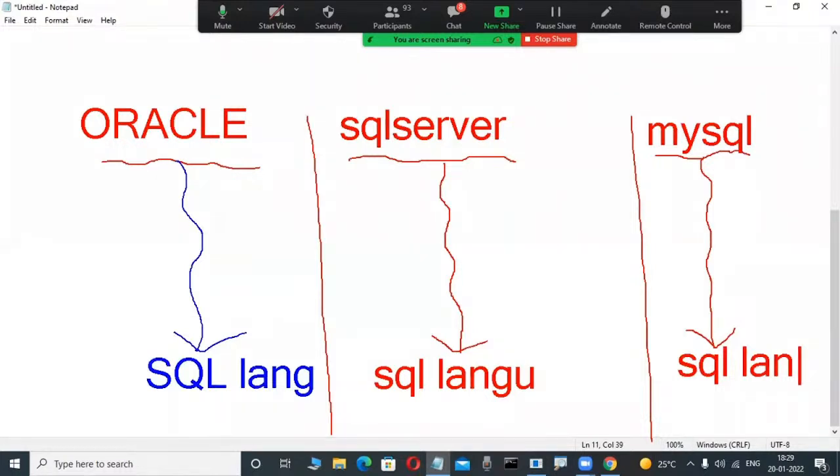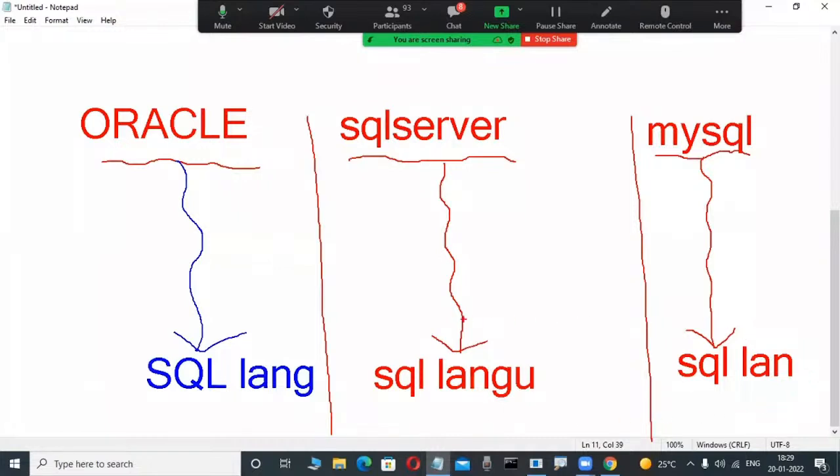Now what is my doubt? So many people attending this demo class have a doubt: are all these SQL languages the same or different? Whenever you are working on an Oracle database product, or your friend is working on SQL Server, or another friend is working on a MySQL database product, all of you use the SQL language.